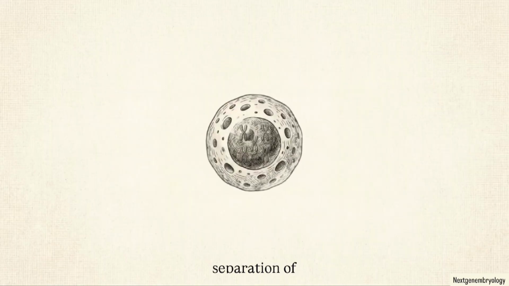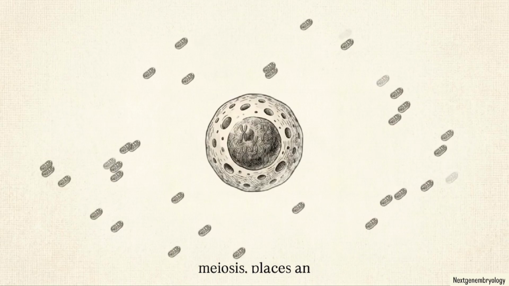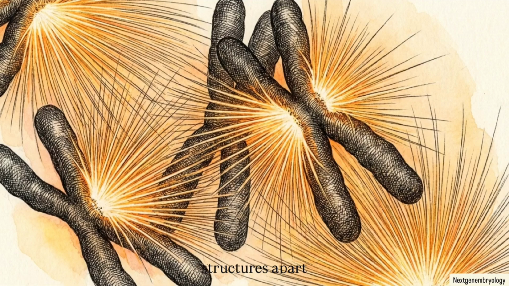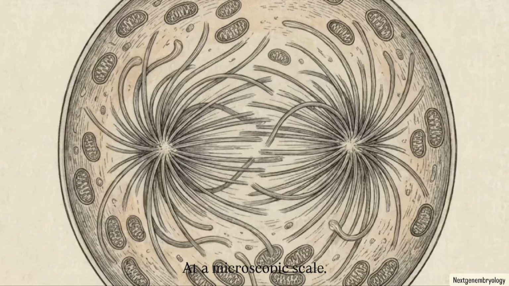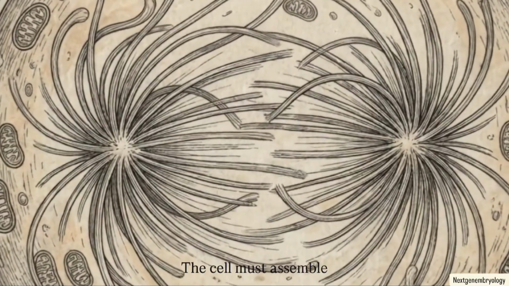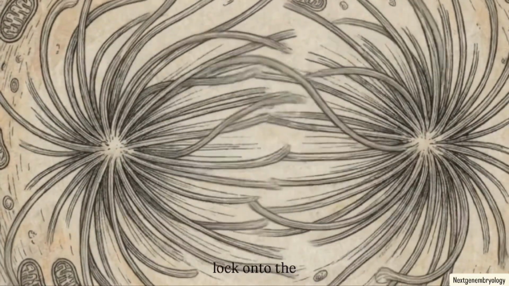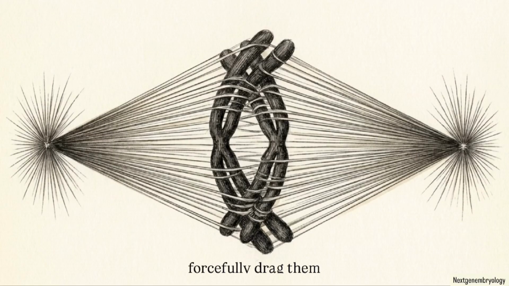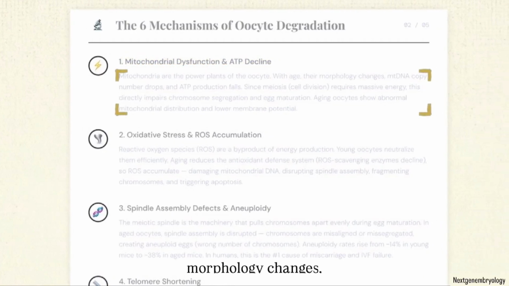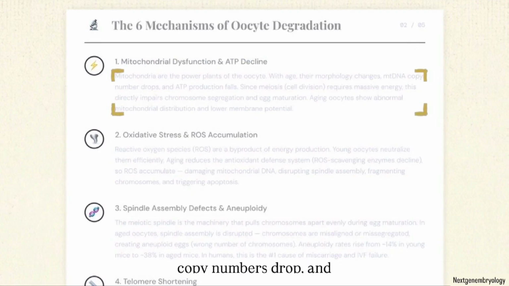The physical separation of chromosomes during cell division, known as meiosis, places an extreme metabolic demand on the oocyte. Pulling these dense structures apart requires massive volumes of cellular energy, or ATP. At a microscopic scale, chromosome segregation is a violent, highly kinetic event. The cell must assemble a physical apparatus, lock onto the chromosomes, and forcefully drag them to opposite poles of the cell. With age, the mitochondria responsible for generating this power begin to fail. Their physical morphology changes, mitochondrial DNA copy numbers drop, and overall ATP production plummets.